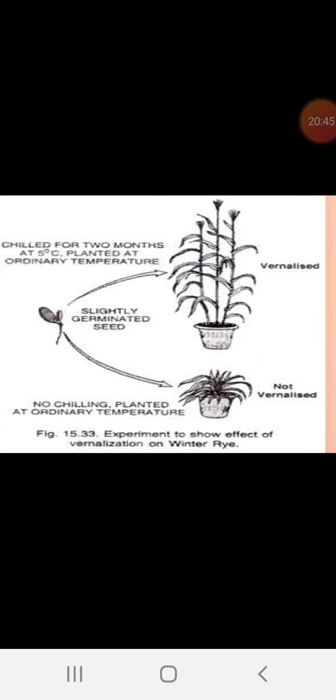In the other way, no chilling, planted at ordinary temperature, means it was not treated with the chilling, then no flowering takes place. That is vernalized and not vernalized. This vernalization experiment we can show in the winter rye. It is just like bajra, one variety of rye. Experiment to show effect of vernalization on winter rye.